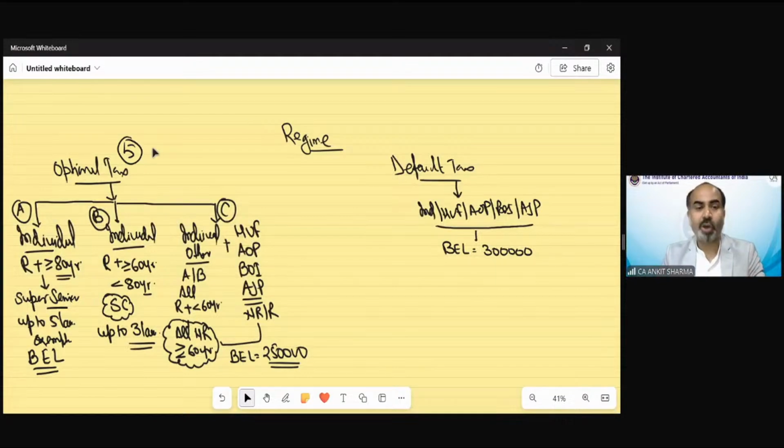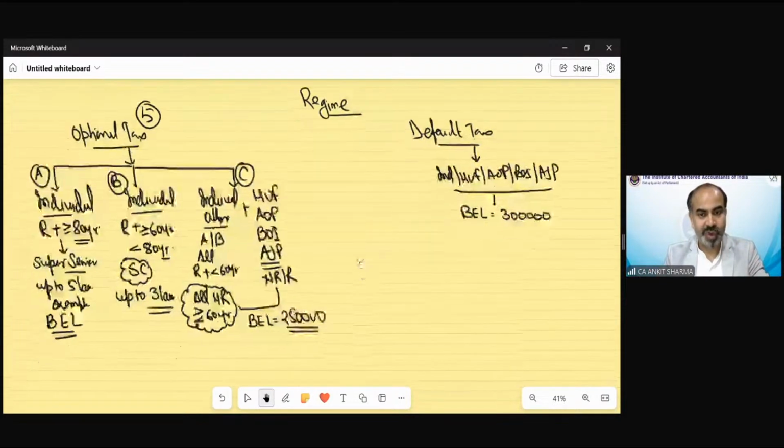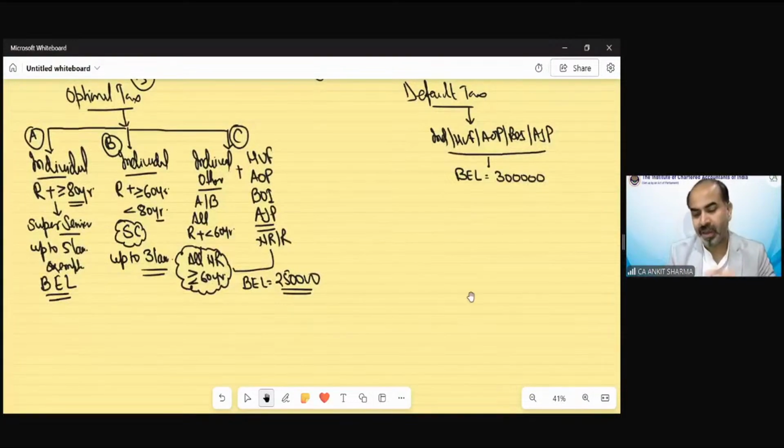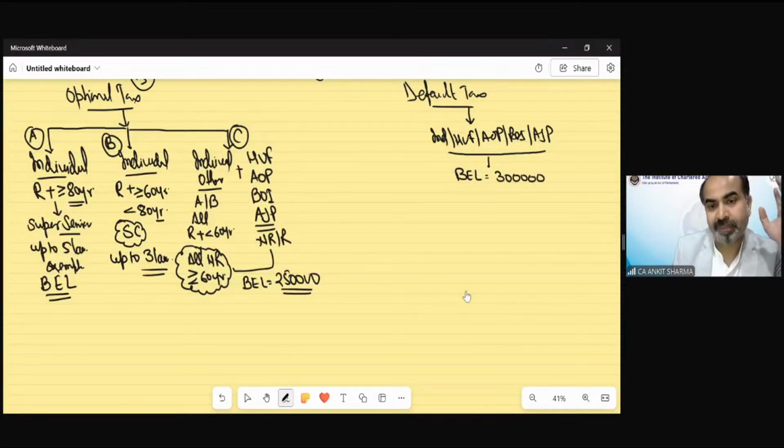First of all, we are discussing the optional tax rate in detail. So we have bifurcated this optional tax rate. Now let me tell you a very simple method to find out the taxability. You need to find out for which category of person you need to calculate the tax. In the question, first of all, you have to see whether it's A, individual; B, individual; or C, a wide category. Anyone other than A or B, as well as HUF, AOP, BOI, AJP, will fall in this category, and we have a basic exemption limit of 2,50,000.